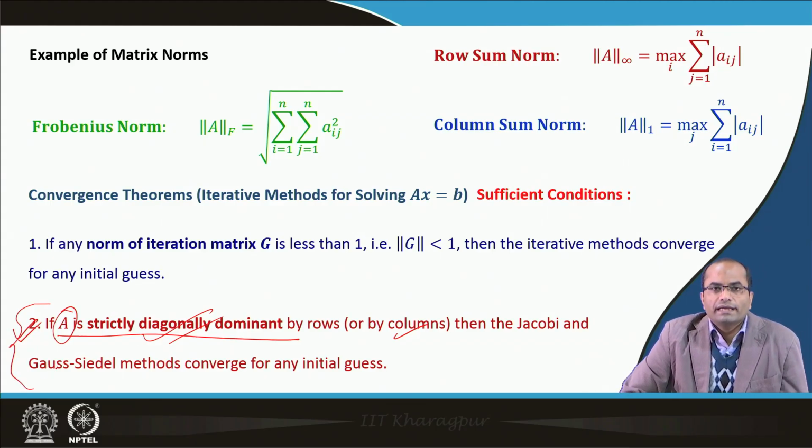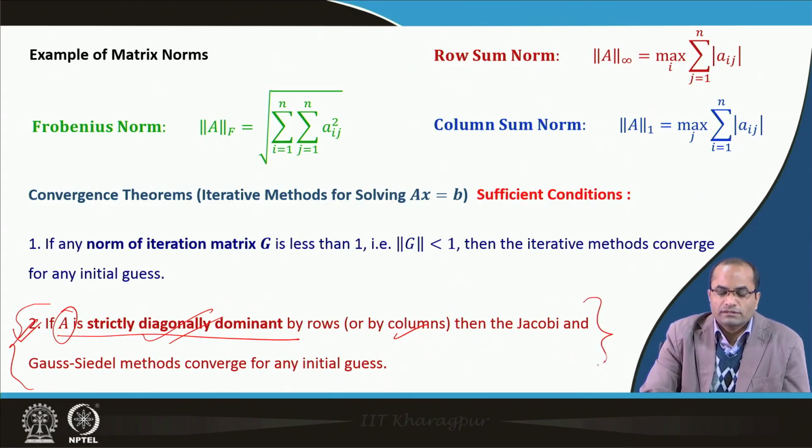If we observe that A is strictly diagonally dominant by rows or by column, then we do not have to check for any other sufficient condition or necessary and sufficient condition, because that itself is a sufficient condition for the convergence.